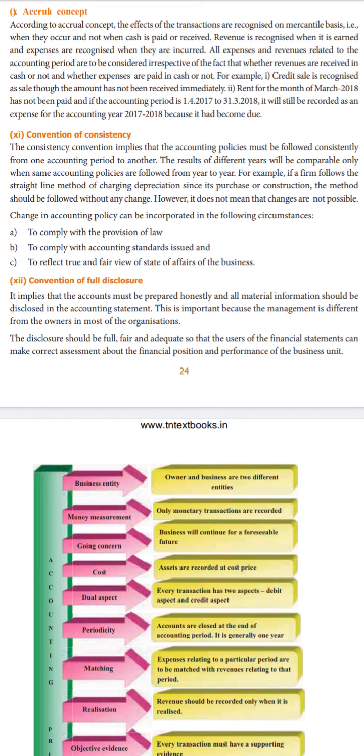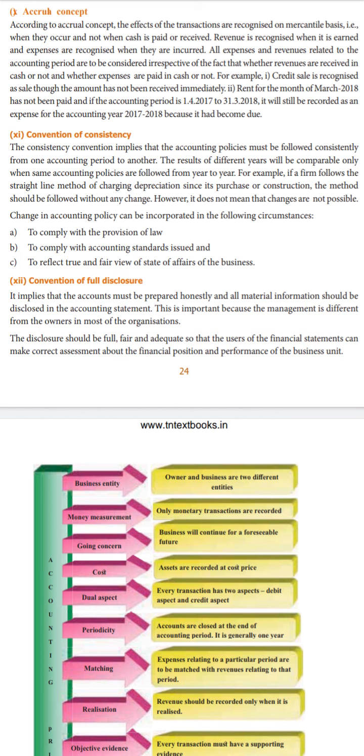One is credit sale is recognized as sale though the amount has not been received immediately. For example, if you purchase any product by not paying cash now, still the seller enters it in his books as a sale, whether it is realized or not. Because his stock and the sale should match, he enters it in the sales book. But when the amount is realized, it will be shown as outstanding amount received.